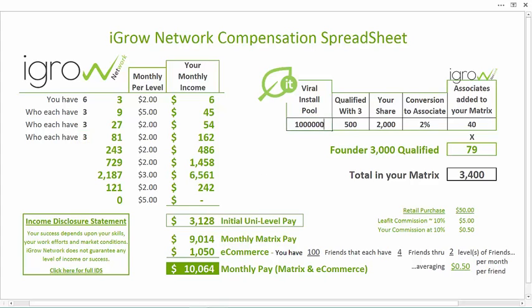I have people that say, Mike, $1 million is embarrassing. Remember, Elo's doing $1 million, or was doing $1 million a day. I haven't checked him lately, but they were doing $1 million a day. How about 10 million? And that Founder 3000 is not going to stay at 500 very long. What if there's a total of 3,000 in there? 3,000 associates that have 3 associates. Do you see what that did for you though? It still put 3,333 connected to you.